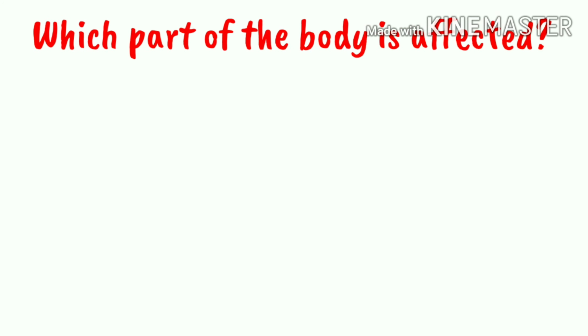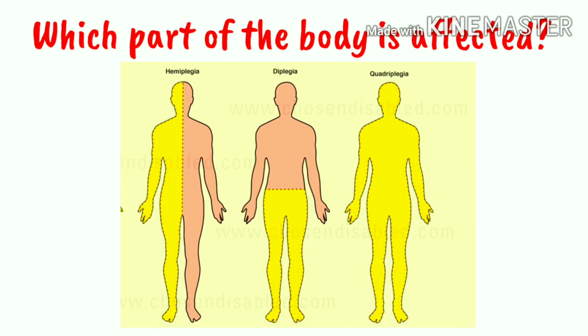Which part of the body is affected varies from one child to another. Hemiplegia, also called hemiparesis, if one side, the arm and leg, of the body is affected. Diplegia if both legs are predominantly affected. And quadriplegia, also called quadriparesis, if both arms and legs and the trunk are affected.